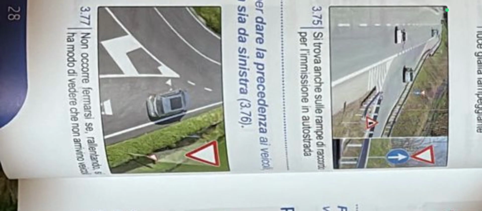Then non occorre fermarsi se rallentando è possibile vedere che non arrivano veicoli. So it's not necessary to stop. You don't need to stop if you slow down and you see that vehicles are not arriving. You just have to go.